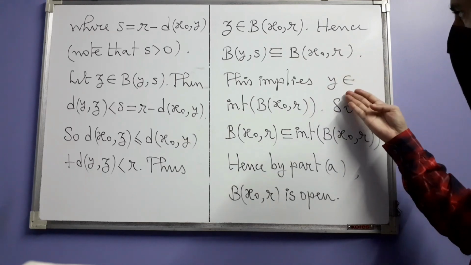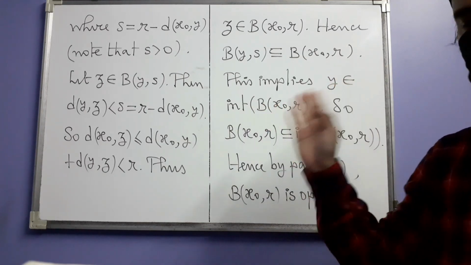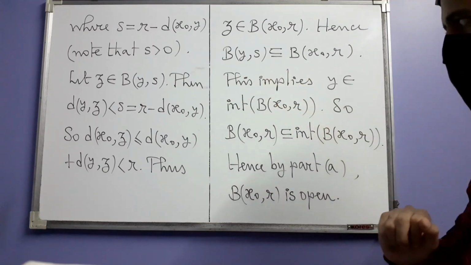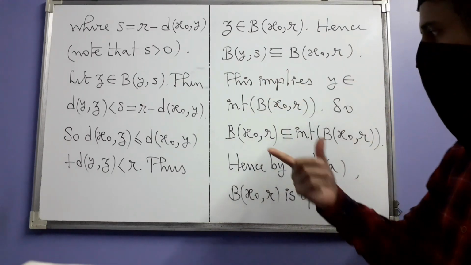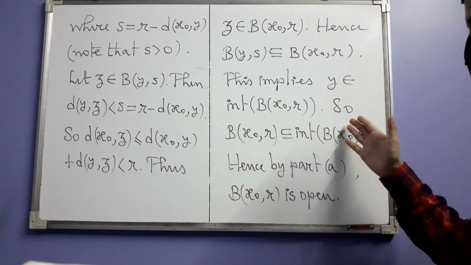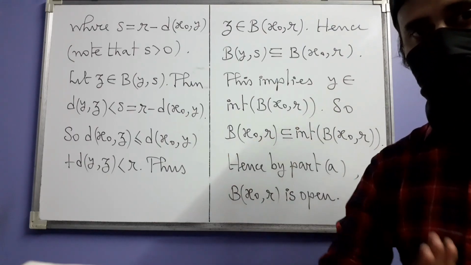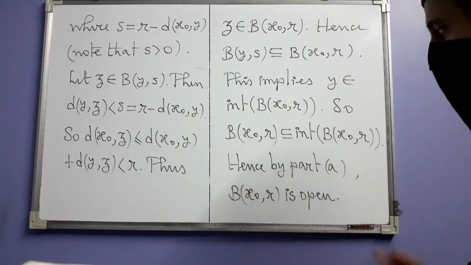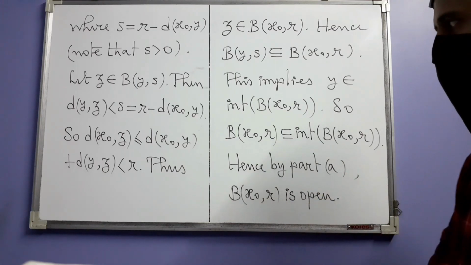And that's why y is an interior point of this ball. But y was originally any point of the ball itself, so that's why every point of the ball is an interior point, or in other words, the ball is a subset of its interior. But you have the reverse inclusion already, and that's why the ball is equal to its interior. And that is why by part A, the ball is an open set.